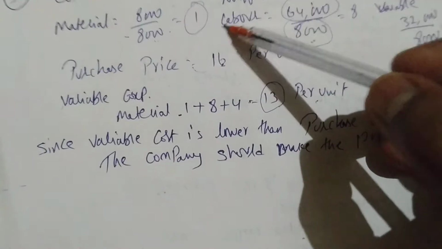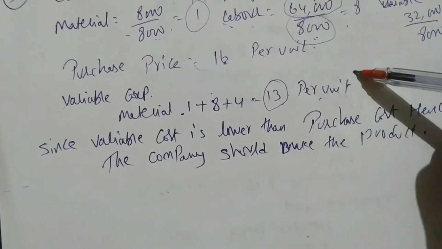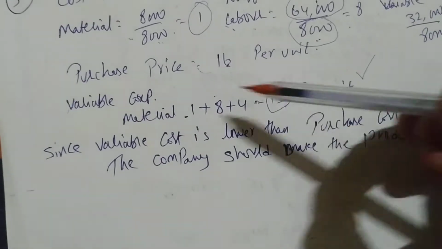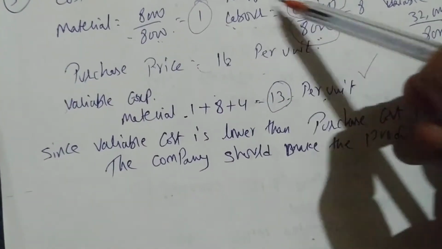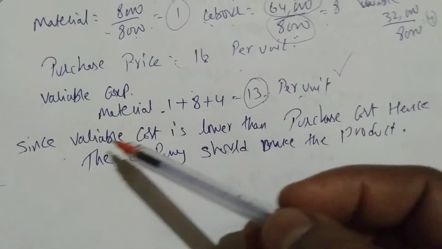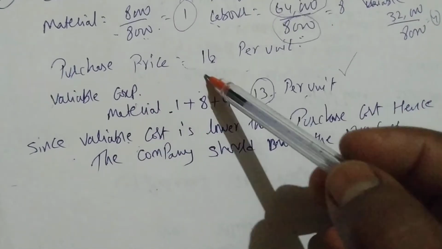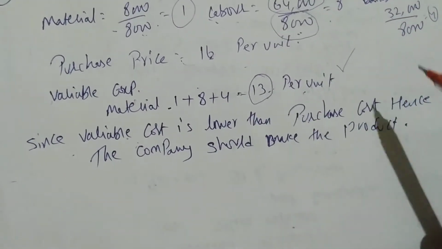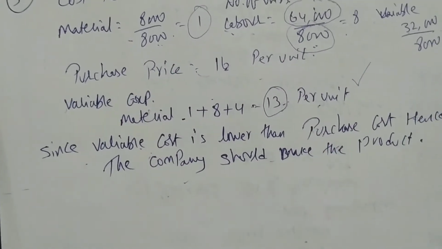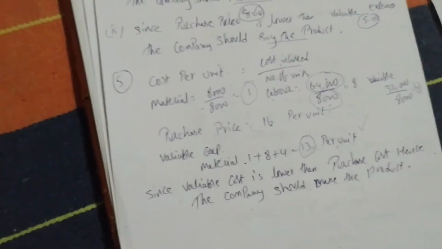So 1 rupee plus 8 rupees plus 4 rupees, total expenditure when we make the product is 13 rupees. But if we buy the product from outside, we have to incur 16 rupees as expenditure. So what is best? Since variable cost is lower than the purchase price, what do we have to do? We'll suggest the company to make the product. Easy. Okay.